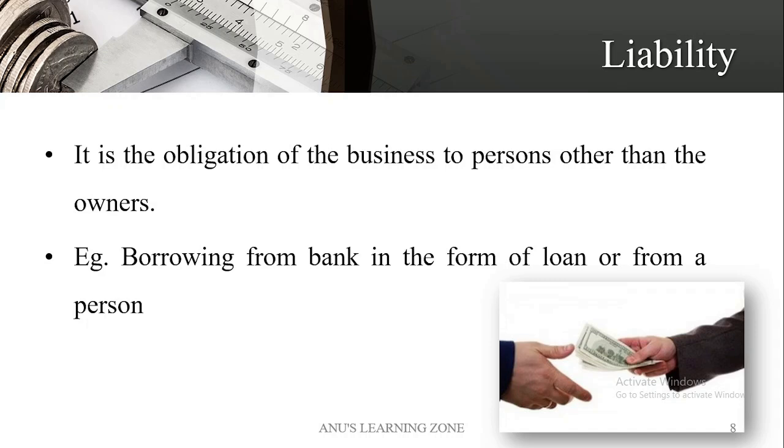So simple examples that I can give you, which are mentioned on the screen itself. Borrowing a loan from a bank is known as what? A liability to the business. Or borrowing some fund from a particular person, that also can be considered as a liability of the business. Buying some goods without paying at the moment of purchase, it also can be considered as a liability towards the business. So these are some of the examples related to liability.